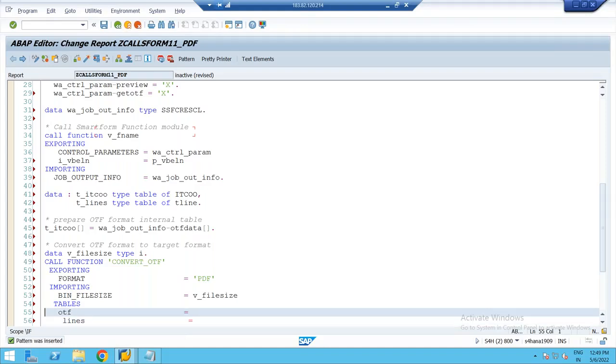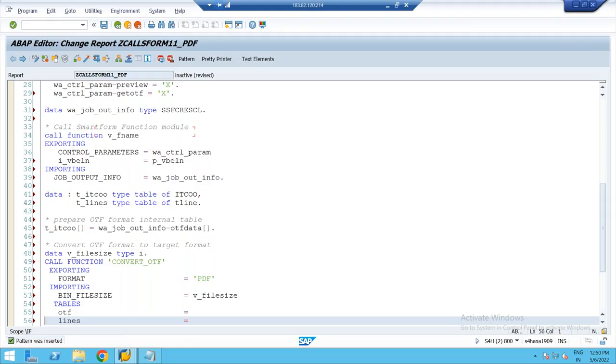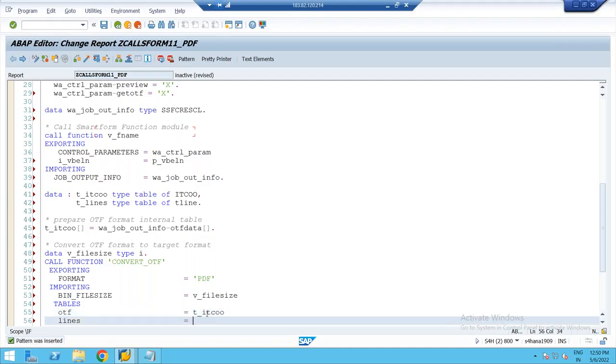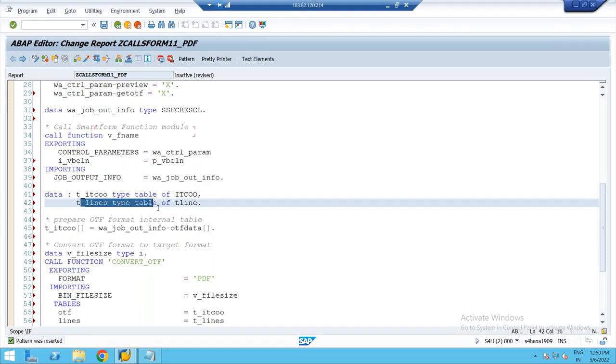Tables remains what? Tables. Understood? While calling, import becomes export, export becomes import, tables remains tables. What is the internal table here? T underscore ITC double O, T underscore ITC double O. Next, the other internal table which I declared is T underscore lines, this one.